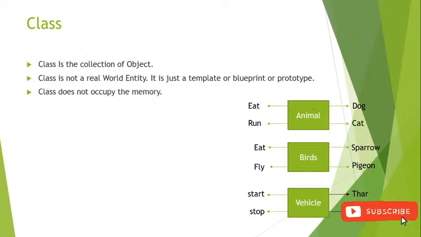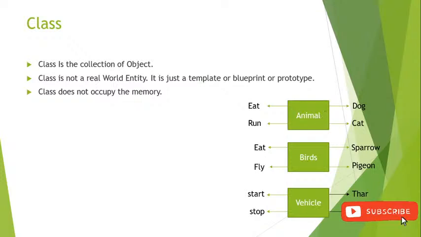After that, a class does not occupy memory. It is also easy, right? Animal is a class, so how can it occupy memory? Similarly, if we take an example, a dog can occupy memory because it is a real world entity, right? But animal is not a real world entity, so how can it occupy memory? From that we can easily assume that.